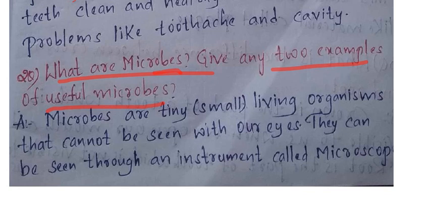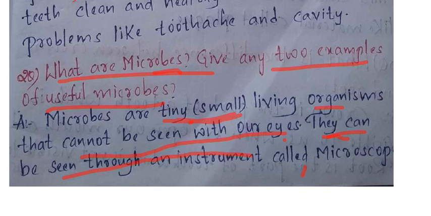Okay, I wrote here, see, microbes are tiny. Tiny means small, I wrote here in the bracket also. Microbes are tiny or small living organisms that cannot be seen with our eyes. We cannot see them by our eyes. Then with what we should see? We should see with the microscope. That only I wrote here. They can be seen through an instrument called microscope. What is that instrument name?